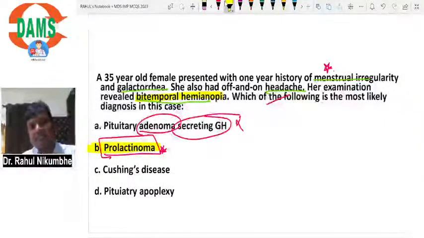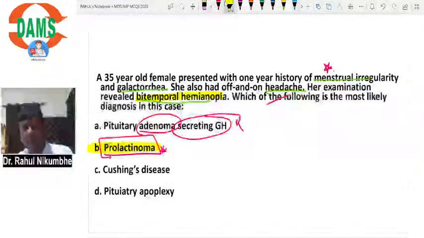What is Cushing disease? Cushing disease is Cushing syndrome because of a tumor of the pituitary. A pituitary tumor secreting a lot of ACTH, adrenocorticotropic hormone, is called Cushing disease. This ACTH will stimulate the adrenal gland and cortisol secretion will increase.